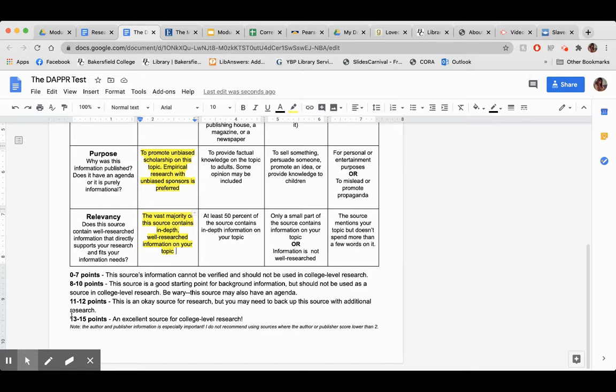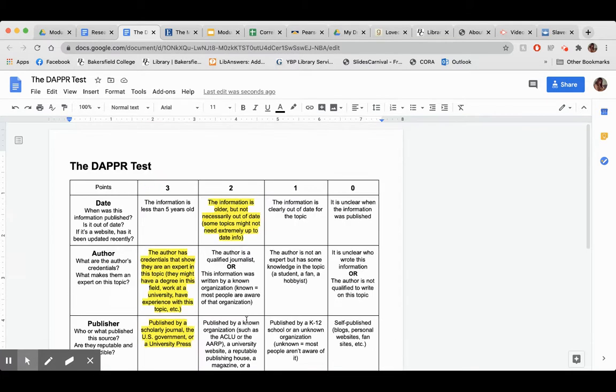So this code down here will tell me how it scores. 13 to 15 points is where I am. Look at that. An excellent source for college level research. So feeling great. Definitely think that this is a good source. And that is how the DAPPR test would work.